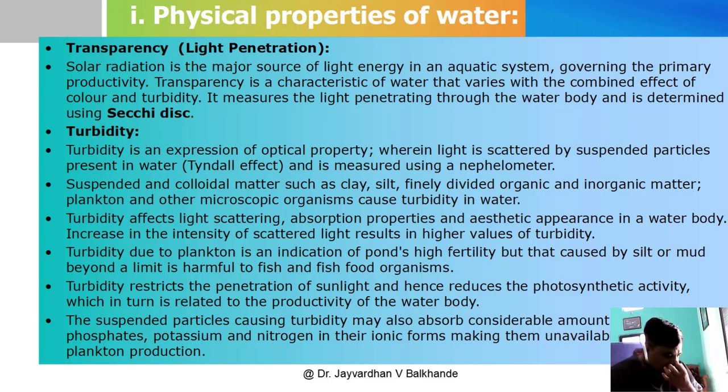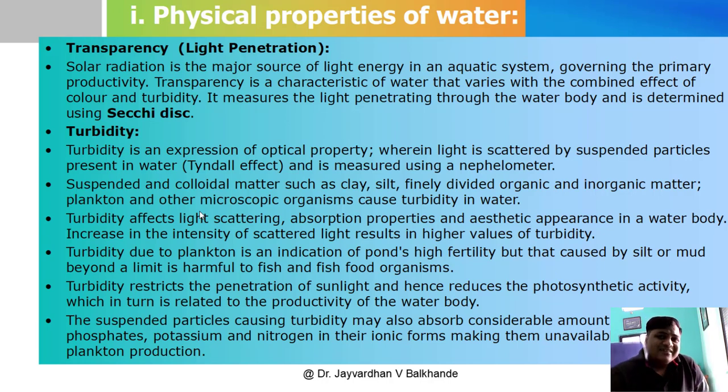This light penetration is determined by a very easy method called the Secchi disk method. Just using one round iron plate, marked with two colors, black and white, you hold it with the help of a rod or rope.